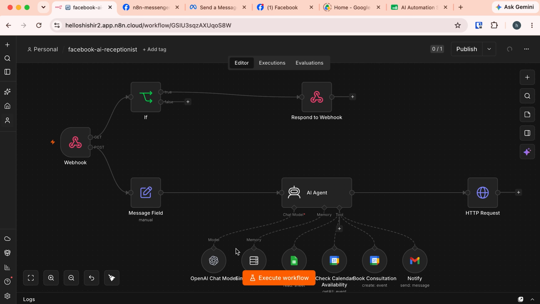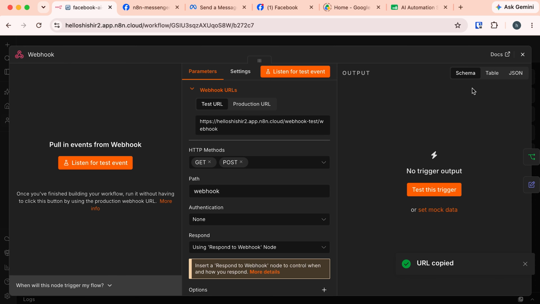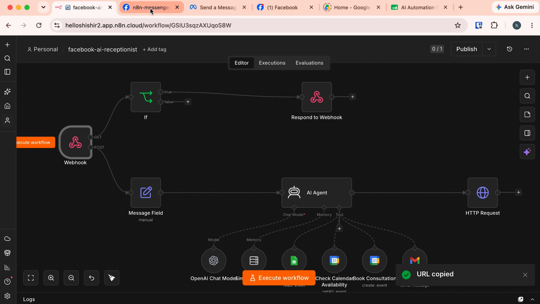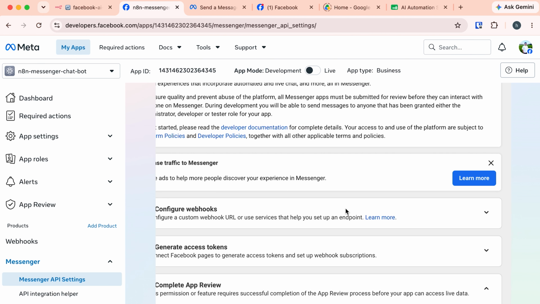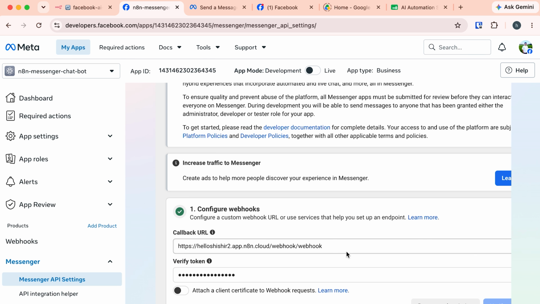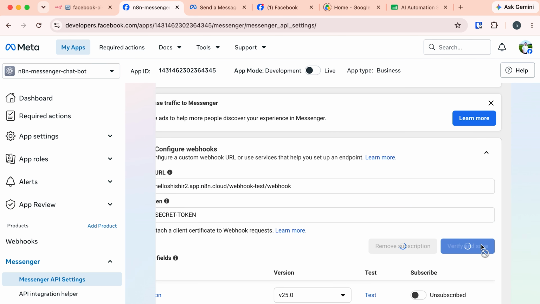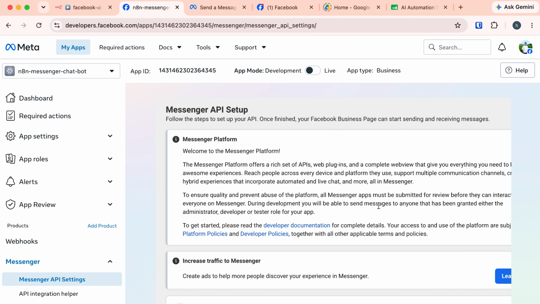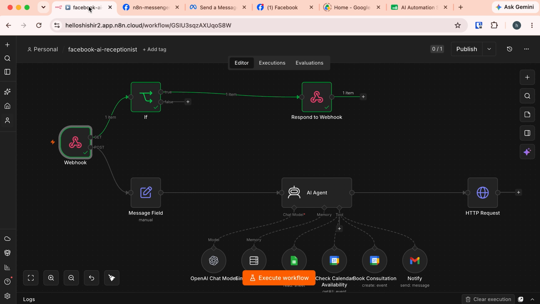And again, this time I will run this workflow in test environment. So for this, let's again copy this test URL. And in this Messenger API settings, let's extend this and update this callback URL with the test URL. And again, update the verify token. Click on this, verify and save.